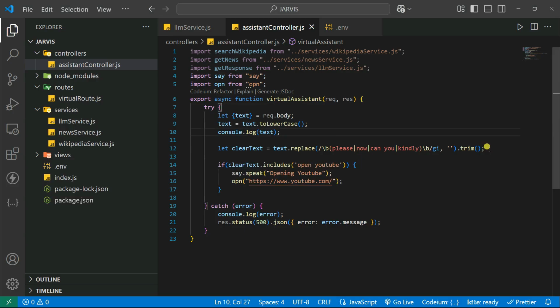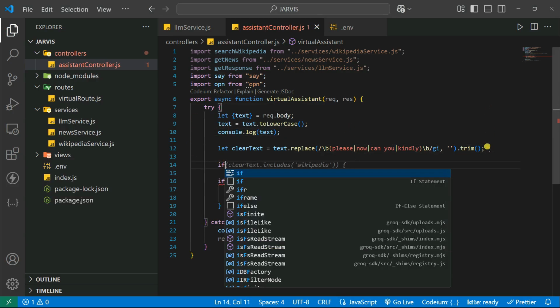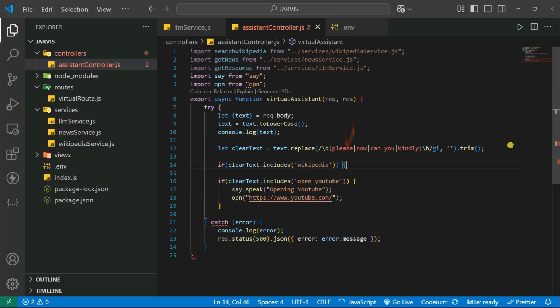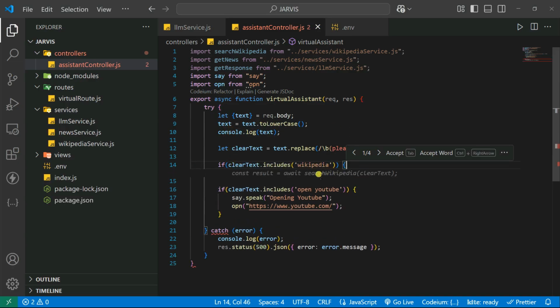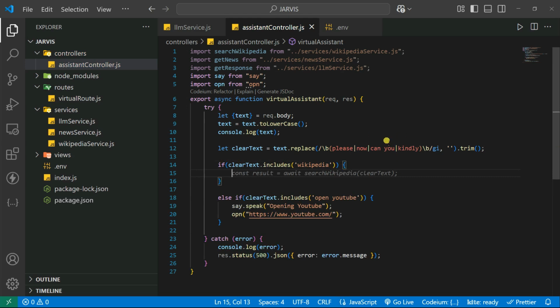Now what I can do, we can simply go into implementing here the Wikipedia source one. So let's say, if the clean text includes here Wikipedia, or you can also start with "search on Wikipedia" like that. So you can also use here includes, or you can also use here startsWith. So what you can do, you can simply make it an else if, and first you implement here the Wikipedia one. So if the clean text includes Wikipedia or "search on Wikipedia", what it can do is start deleting here the "search on Wikipedia" from the user input and just take the raw text.